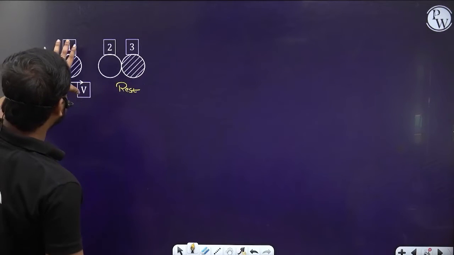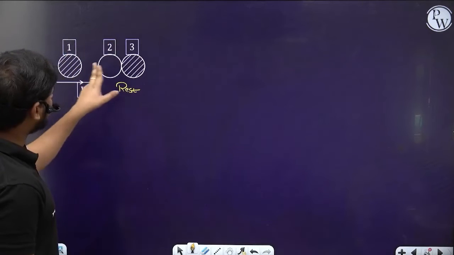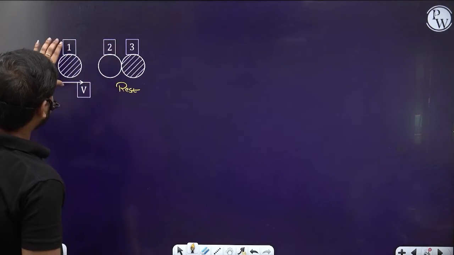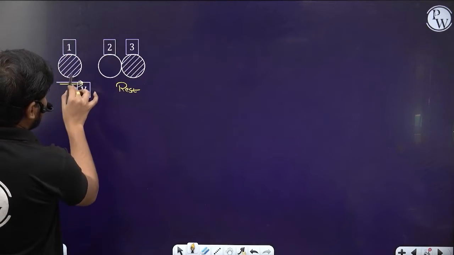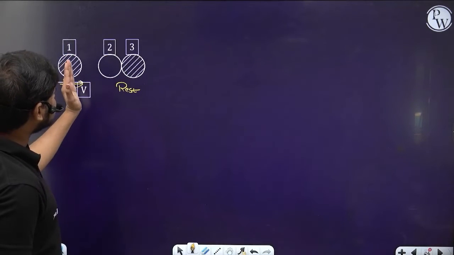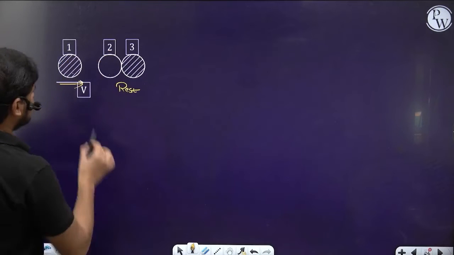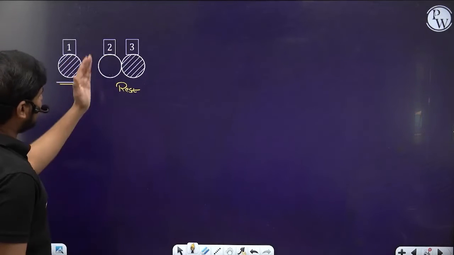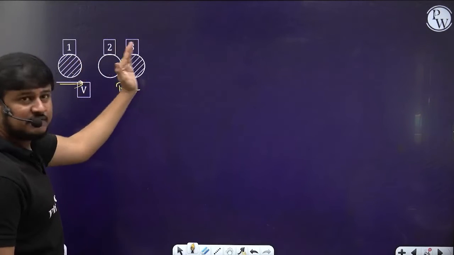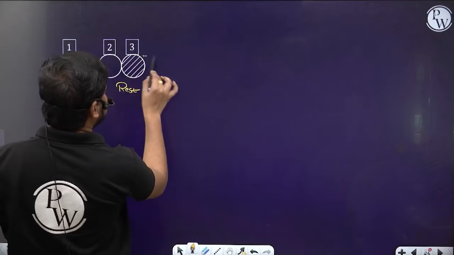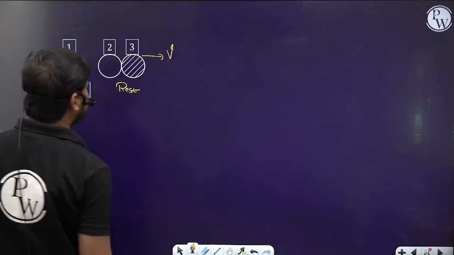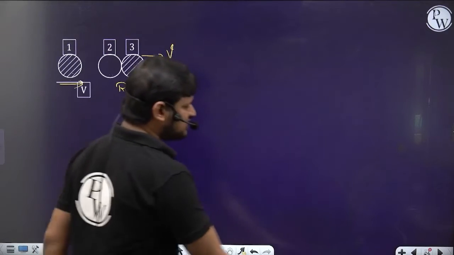Okay. So this one is moving with velocity v. All these balls are identical. So see here, if it comes with velocity v and hits this one, what happens? Its velocity will be imparted to this one. And then it hits the next one immediately because they are both in contact. So its velocity will be imparted to that one. That means its velocity will become v, and then these two velocities will become 0.